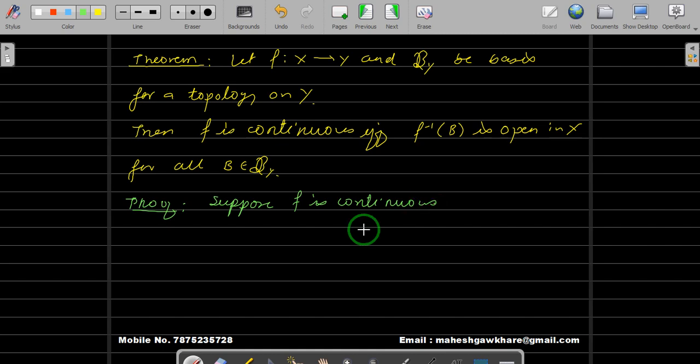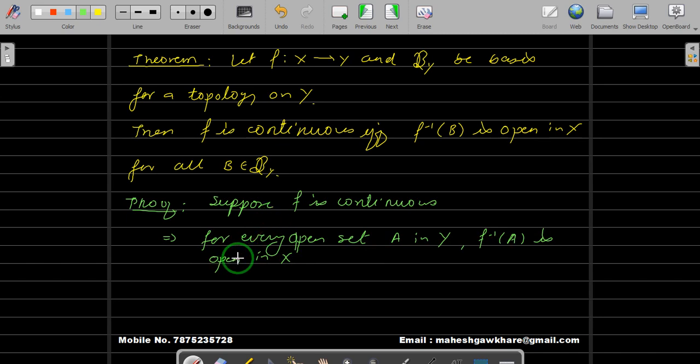If f is continuous, this implies that for every open set, say A in Y, f inverse of A is open in X. This is by definition of a continuous function.